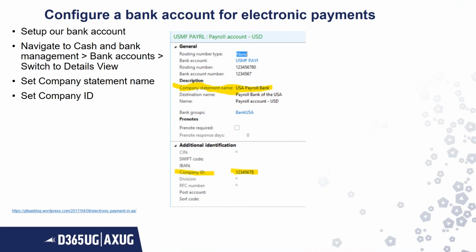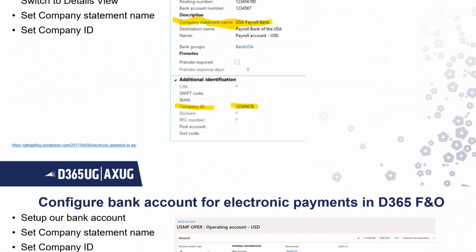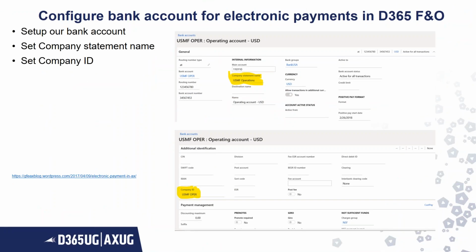So first of all, obviously, there are a few requirements in your bank account that you have to configure. The two most important things for setting up an EFT are the company statement name and the company ID. Here I have chosen the payroll account, USMF PayF. The company statement is USA Payroll Bank, and the company ID is 12345678. So those are the two important things.